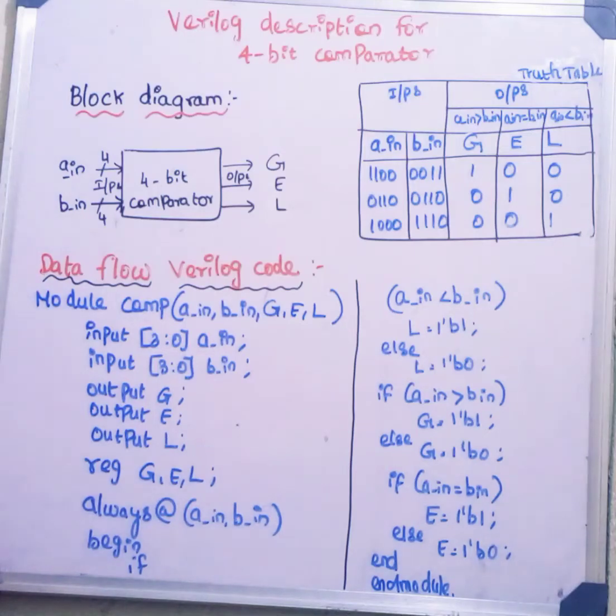Welcome dear students. Today we are going to see Verilog description for 4-bit comparator. Comparator is a device. We know it will compare the bits whatever we are giving as input. Now I will give you a brief description about the comparator.